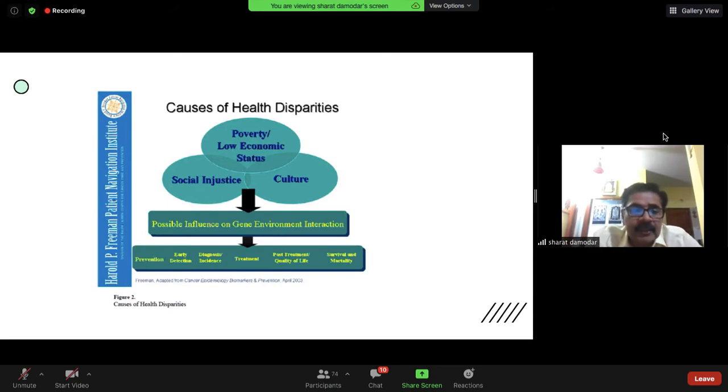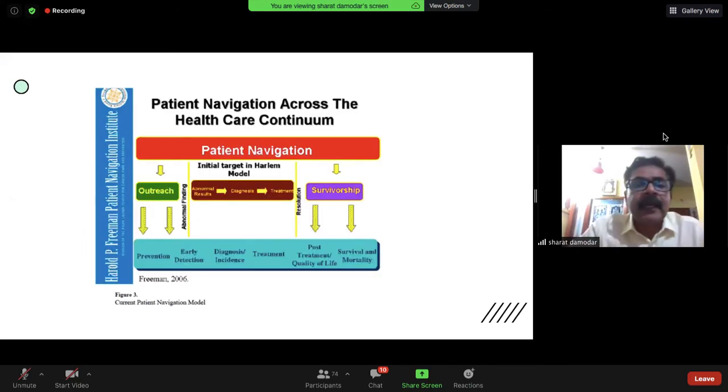And then he made this intervention and picked out some people and said, let's make a group where we let people educate these people, tell them what is the actual reality. And that was the concept of how this business of a cancer care navigator came up. And then down the line, when they reanalyzed after about 1 to 2 years, suddenly the whole thing changed. The screening outcomes improved, tripled, and the curative rates doubled. So clearly there was a role for this to be put into practice. And that was the outcome of that Harlem model, and that's when they started defining that when you look at the treatment of cancer care, there is a cancer care continuum. It's divided into 6 phases. I will come to that a little later again.